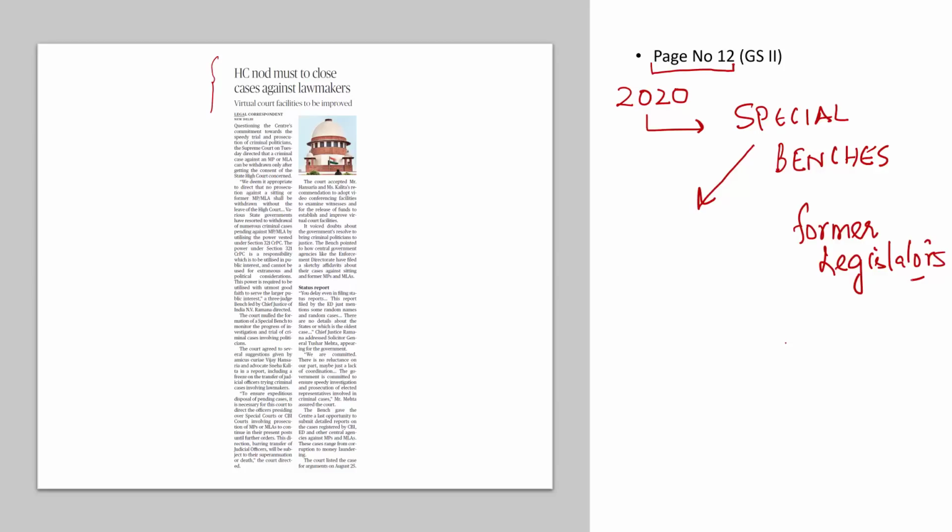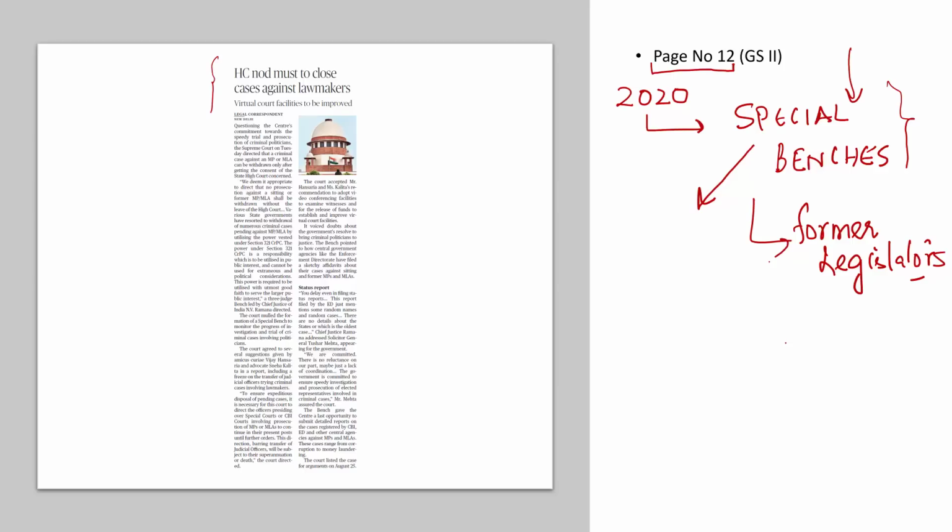That means the Supreme Court basically asked two things. Number one, set up special benches so that these special benches will hear the cases against the sitting legislators, against the former legislators, so that we can quickly dispose of these cases. And then we should also have special benches to monitor such cases against these legislators.